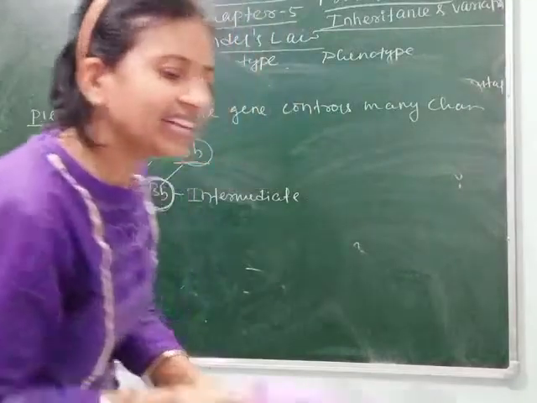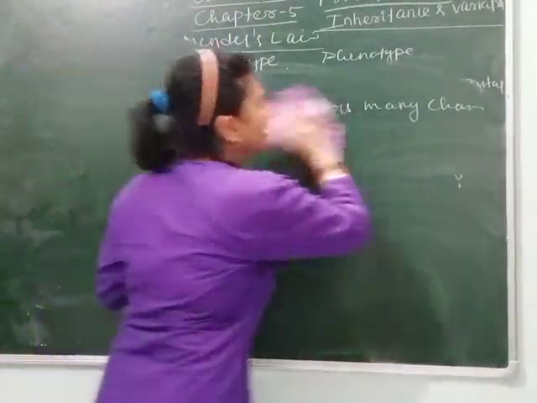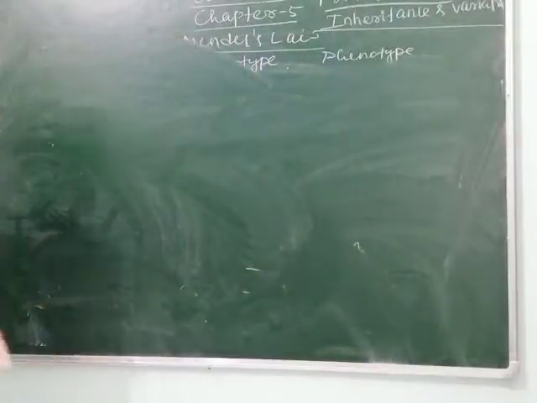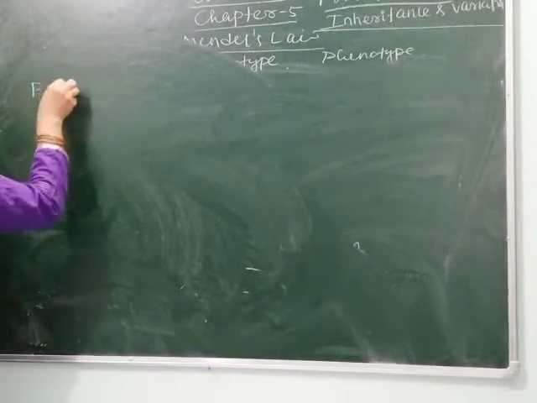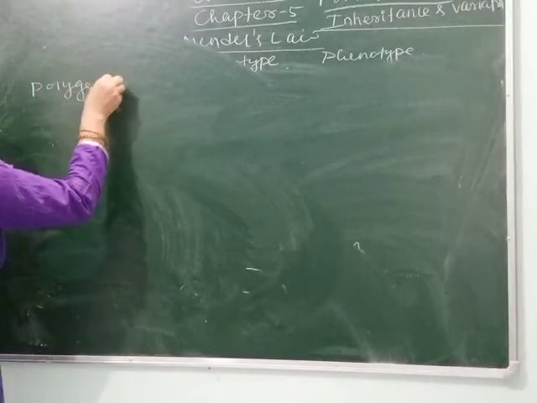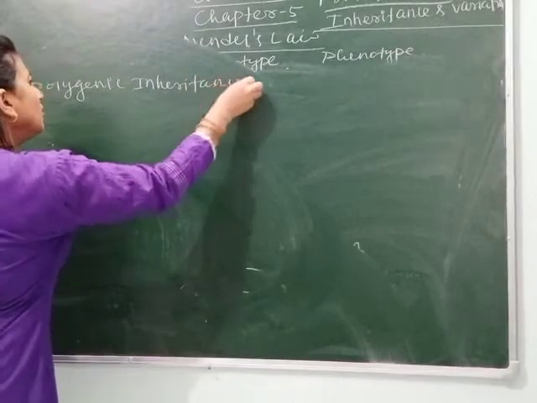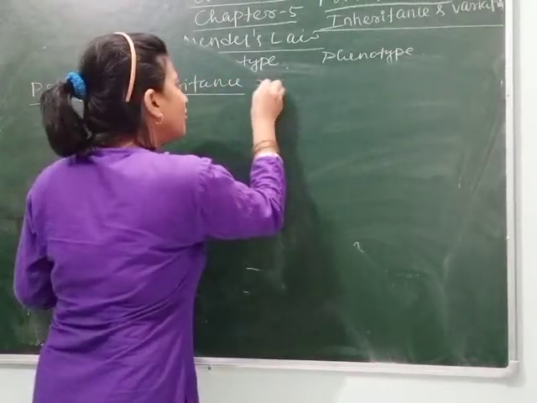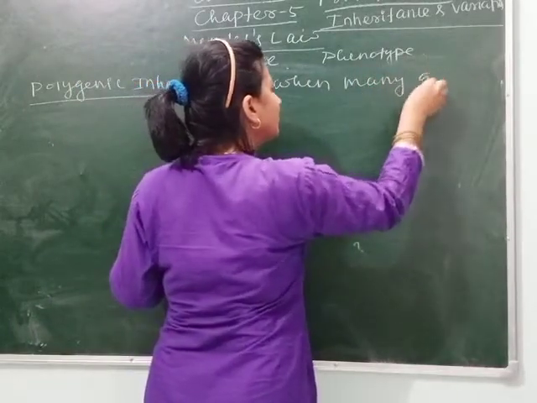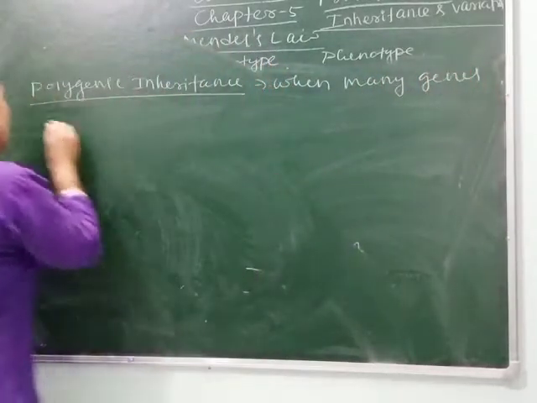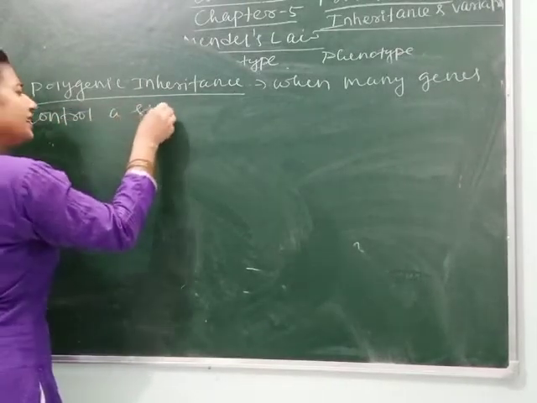Next example we can see is polygenic inheritance. What is polygenic inheritance? When many genes control a single character. So how will we define this? When many genes control a single character.